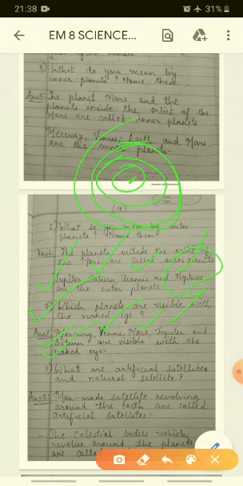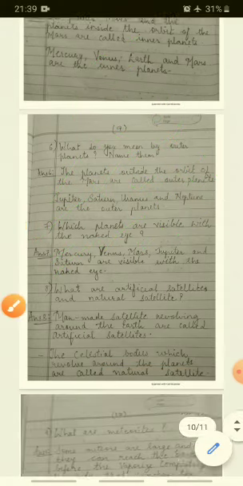Next is, what are artificial and natural satellites? See, we discussed what satellites are first of all. We also learned two types. We learned that INSAT is an artificial satellite. Even Aryabhata was the first man-made satellite which was sent to space. Man-made satellites revolving around the earth are called artificial satellites, and the celestial bodies which revolve around the planets are called natural satellites. Many of the planets have satellites.